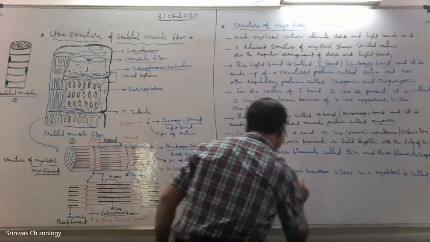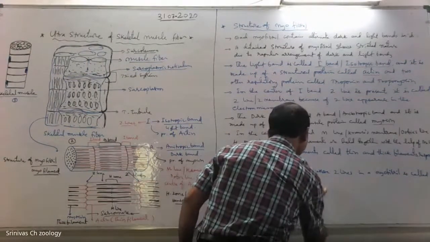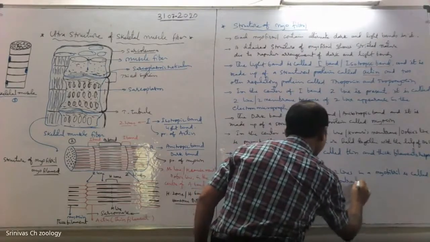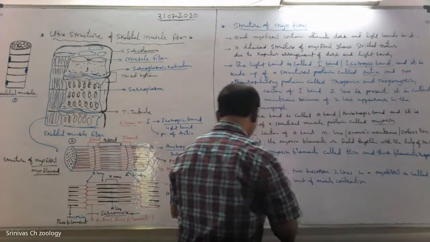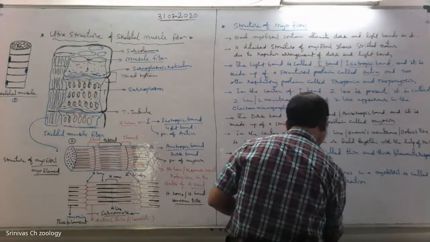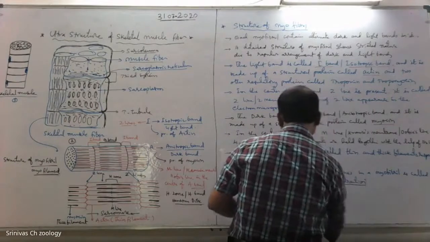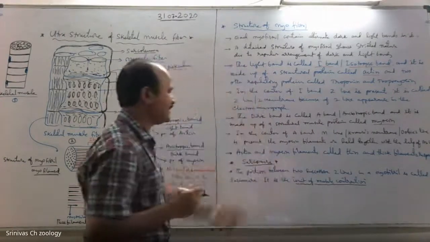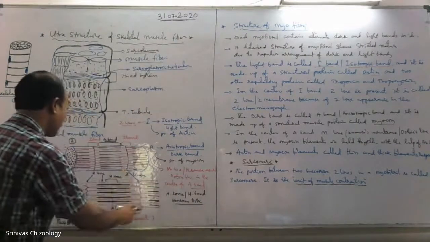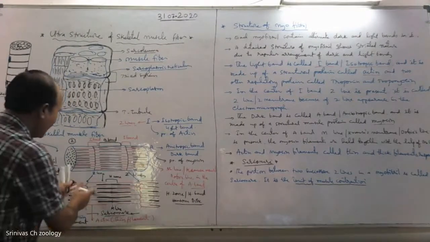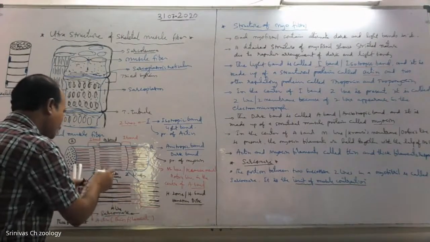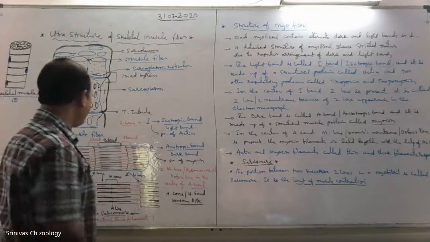It is the unit of muscle contraction. Underline this. What is the unit of muscle contraction? Sarcomere is the unit of muscle contraction. What is a sarcomere? The portion between two successive Z lines in a myofibril. It shows alternate dark and light bands. Two Z lines are present, one M line, one H zone, and one dark band.